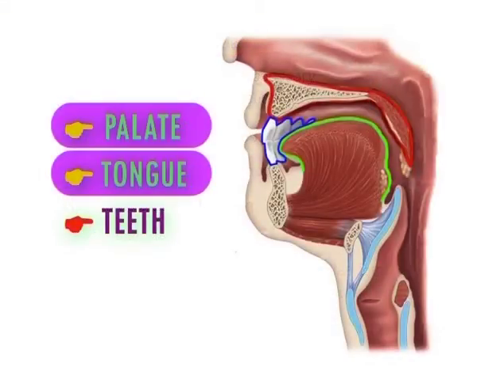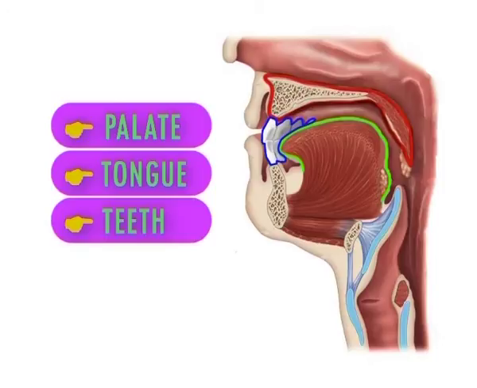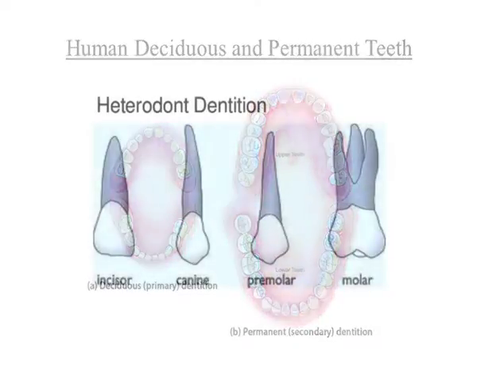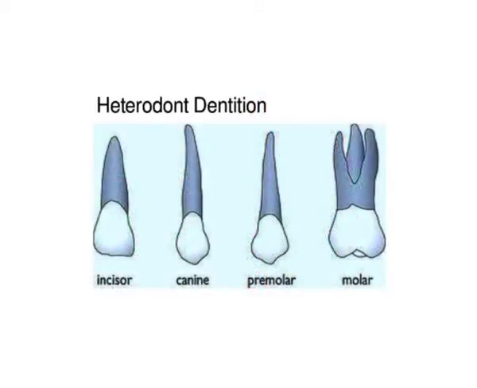Next comes teeth. Human teeth are diphyodont, that is they have 2 sets of teeth, milk or deciduous and permanent teeth. Human teeth are also heterodont, having different types of teeth such as incisors, canines, premolars and molars.